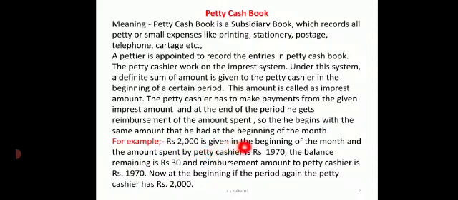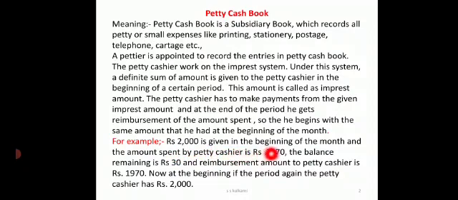Rupees 2000 is given in the beginning of the month, and the petty cashier spends roughly rupees 1970 on various small expenses. Now what will be the balance remaining? It is only 30 rupees.